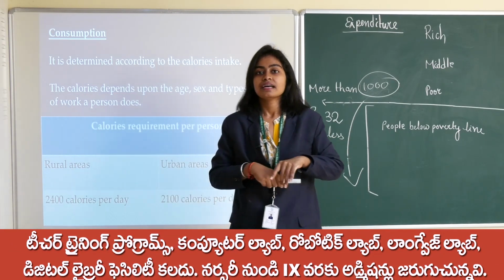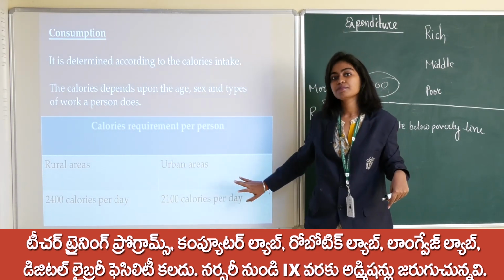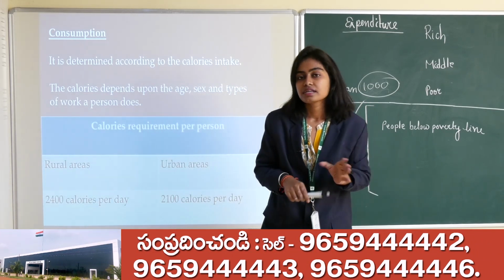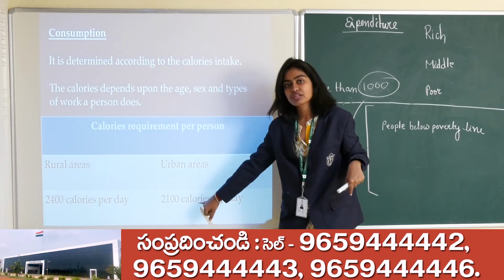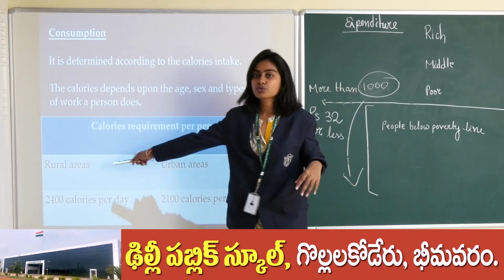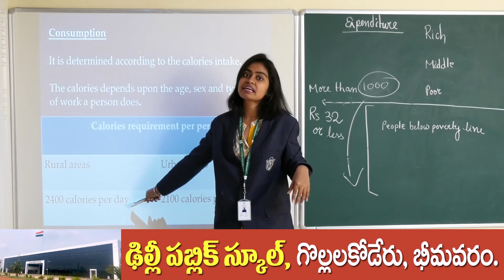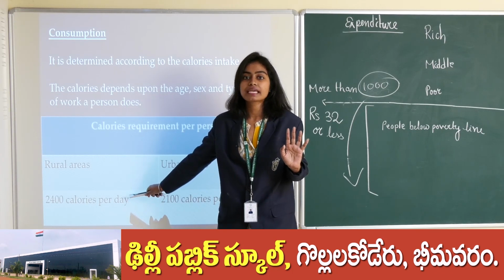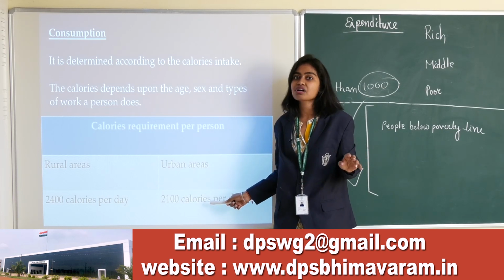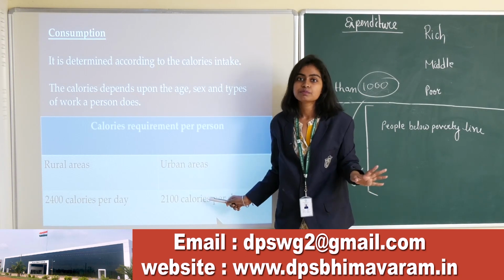As a result, they should have more calories, and the people who are in urban areas usually do more mental work, not more physical work. So if they have simply 2100 calories, it will be okay. So if rural people have fewer than 2400 calories, they will be considered to be in poverty. And in the same way, if urban people have fewer than 2100 calories, they will be considered to be in poverty.